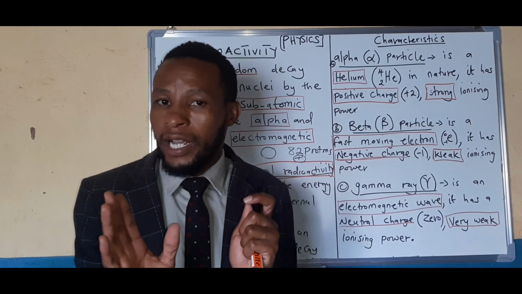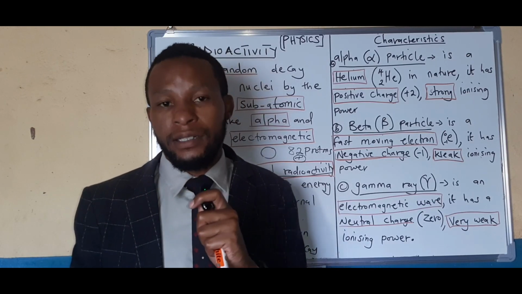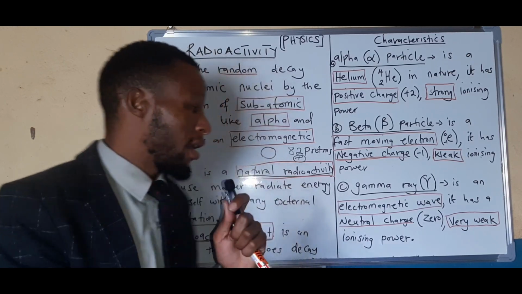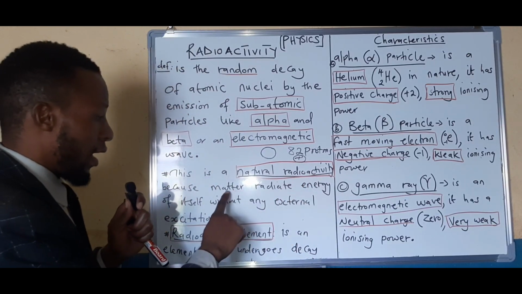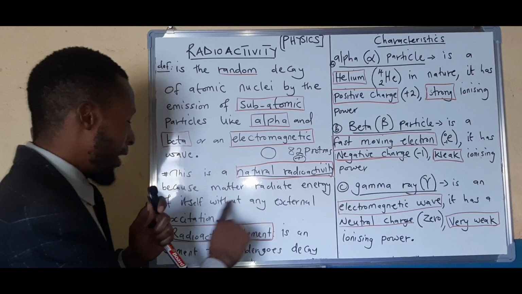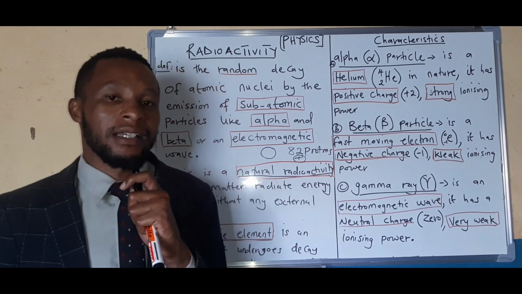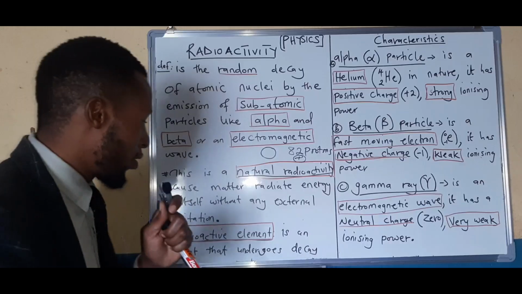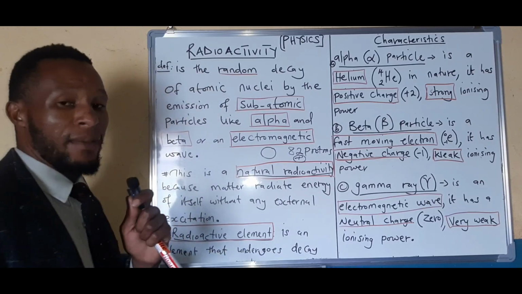There's no chemical reaction, but because of the protons that are repelling in the nucleus. So that is why we are calling it natural radioactivity, because this matter radiates energy of itself without any external excitation. Let us go to the third thing, that is the radioactive element.